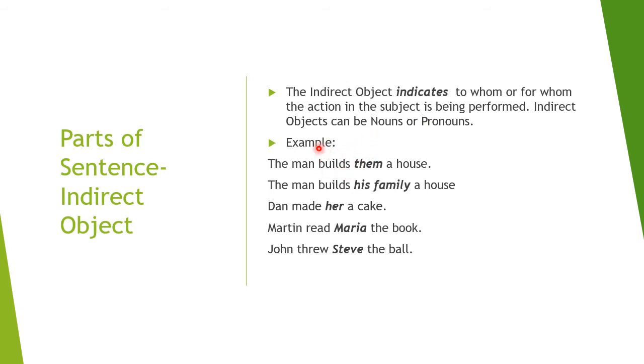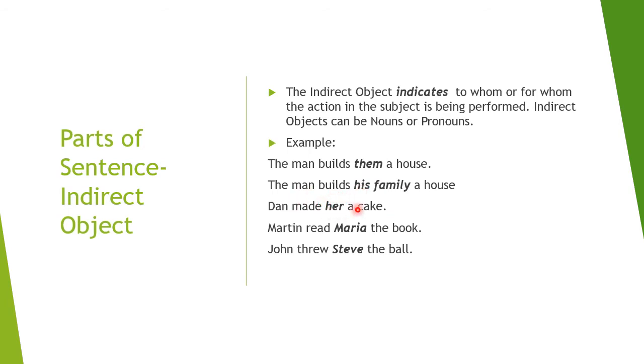The man builds them a house. So the man is building a house, which is a direct object, but this house is being built for whom? Them. The man builds his family a house. So the man again is building a house, but for whom is this house being made? His family. So his family is the indirect object.